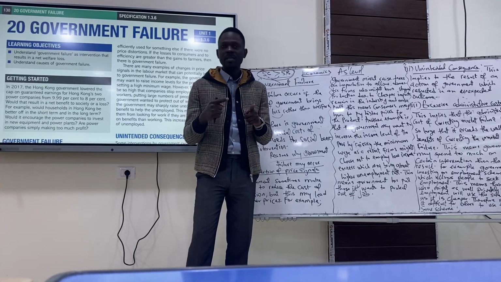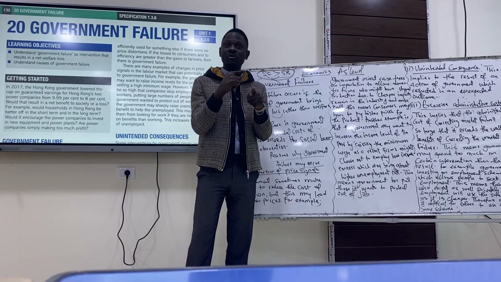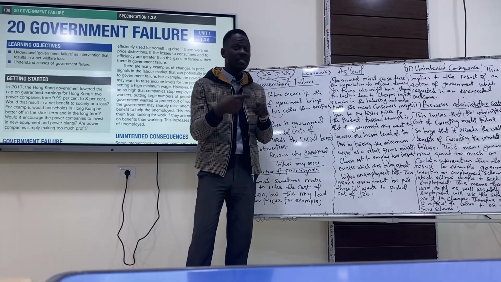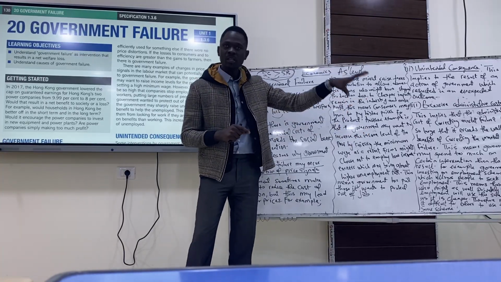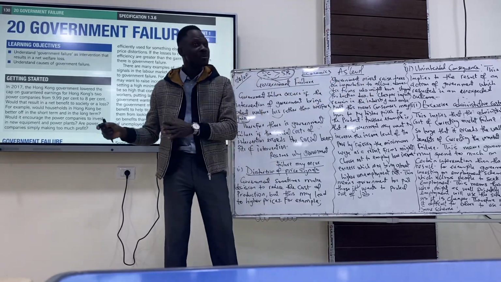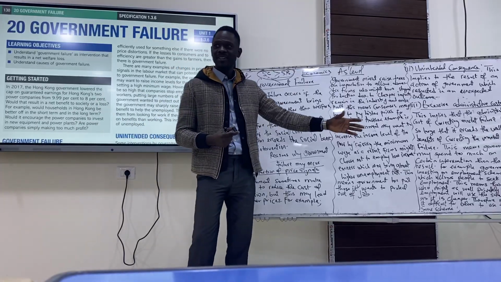Are you getting the point I'm making here? Because if government doesn't do that, we will continue to buy cheap imported goods. As a result, we will not buy domestic products. Then a lot of domestic businesses will be out of operation, which means a lot of people will lose their jobs. Increasing unemployment is a market failure.